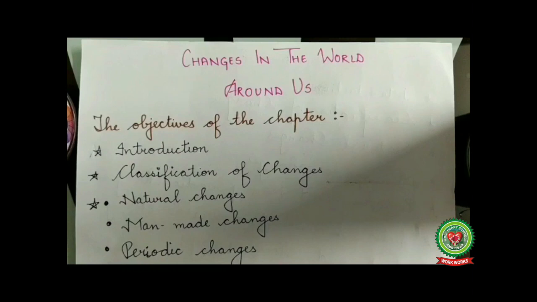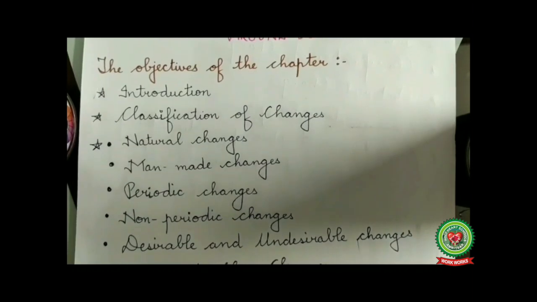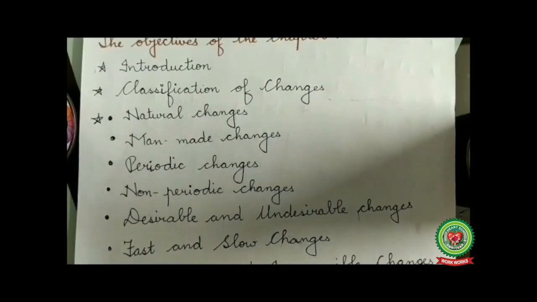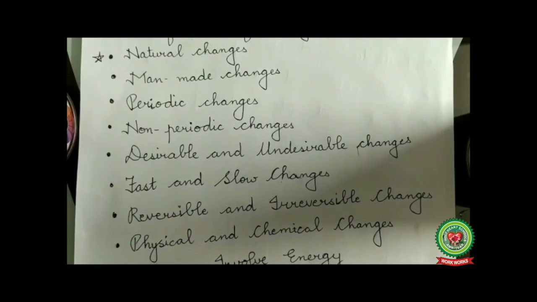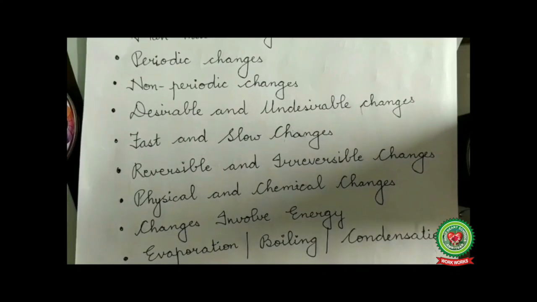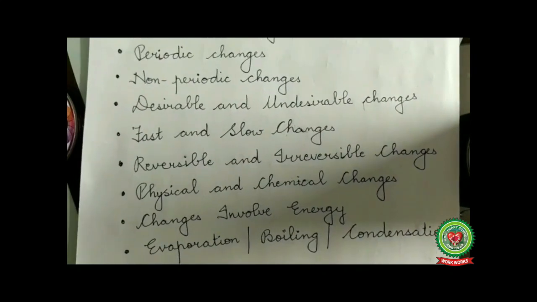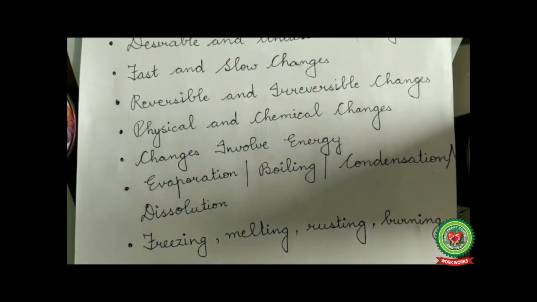The objectives of the chapter are introduction to the chapter, and classification of changes in the following categories: natural changes, man-made changes, periodic changes, non-periodic changes, desirable and undesirable changes, fast and slow changes. Next is reversible and irreversible changes. Then it's physical and chemical changes. Next is changes involve energy. Next processes are evaporation, boiling, condensation and dissolution. And next is freezing, melting, rusting and burning.